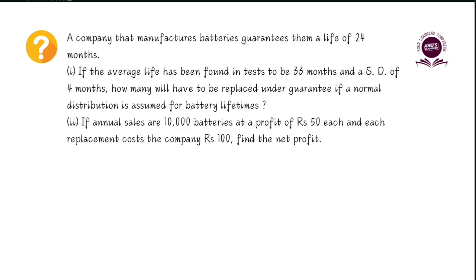Okay, so we have the mean and the standard deviation given. Mean is 33 months, standard deviation is 4 months. What do we have to find out? We have to find if the battery will fail in less than 24 months. So x is 24. We have the value of x, mu and sigma. Put it in the z-score equation and you will find the z-score. Whatever z-score you get, write it down and see if we are getting the same thing. For me, I got the z-score as minus 2.25.